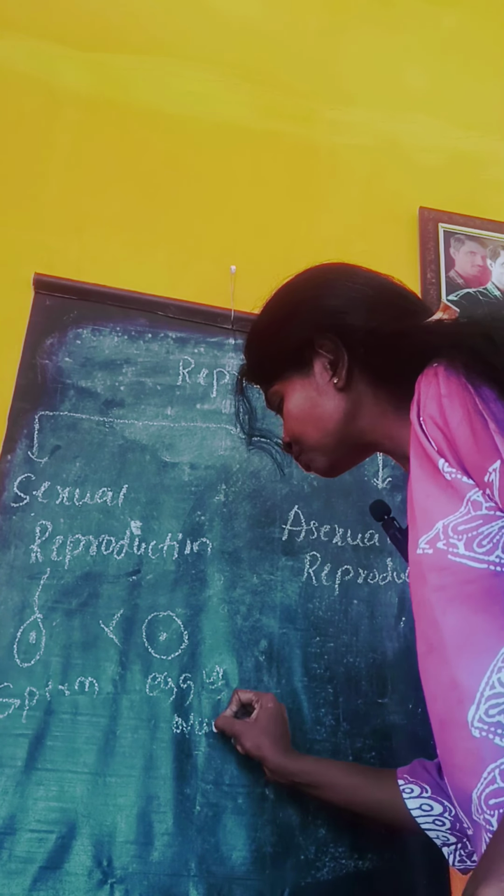This process is called fertilization. The fusion of the male as well as the female gamete has a result: the egg is fertilized. That fertilized egg is called a zygote, and this whole process is called fertilization. Clear?